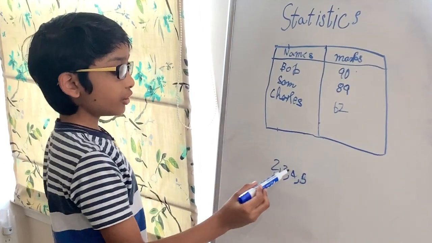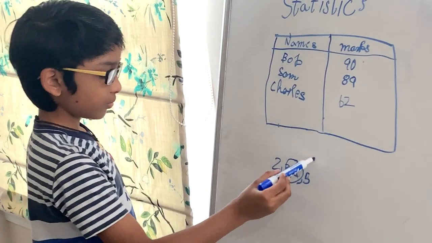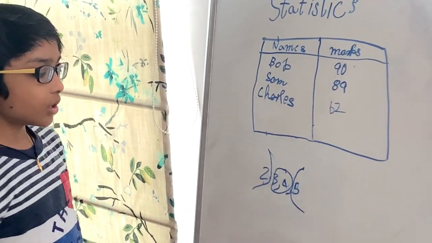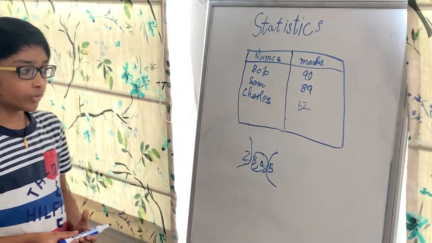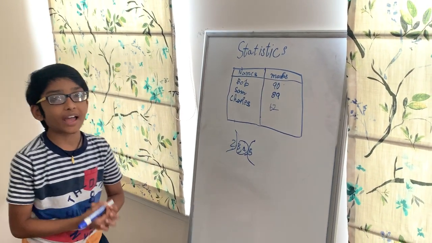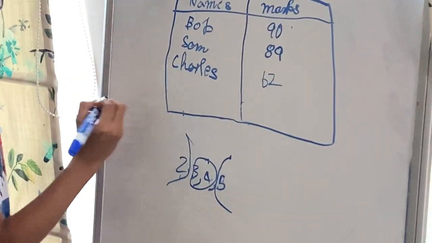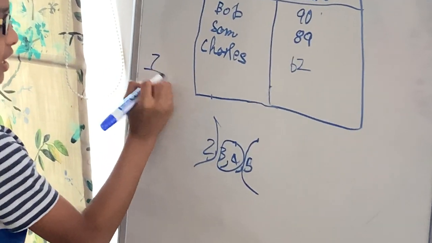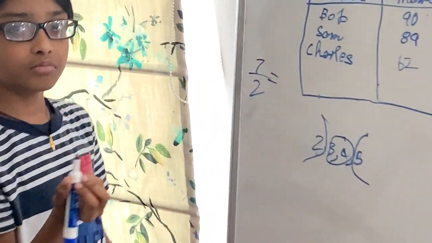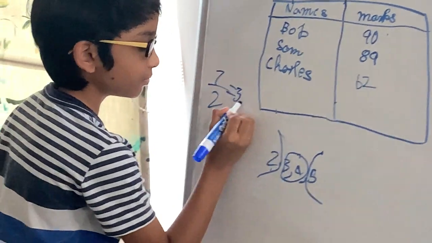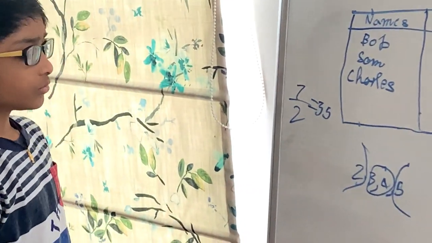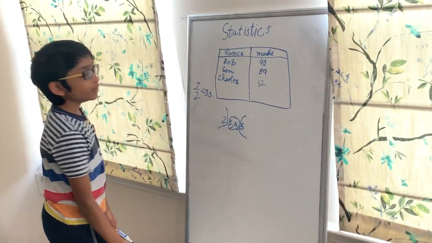But there are 2 numbers in the middle. So when there are 2 numbers in the middle, you have to add those numbers and divide by 2. Now 3 plus 4 is 7, and 7 divided by 2 equals 3.5. Okay, so that is about median.